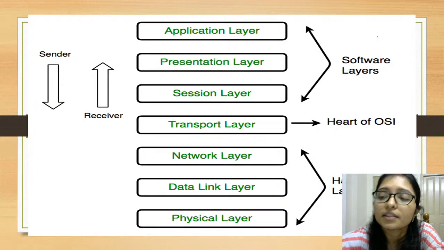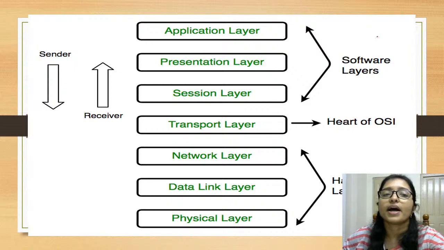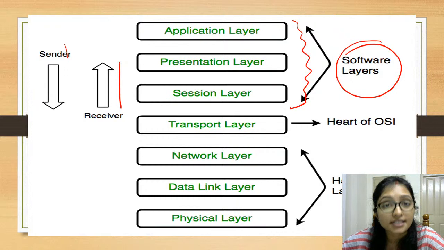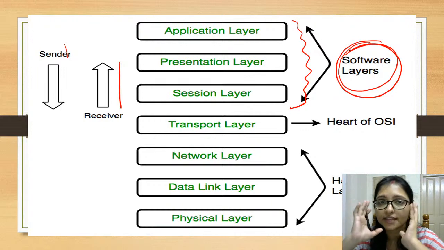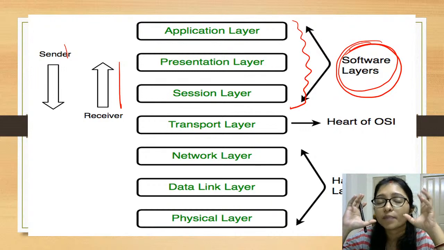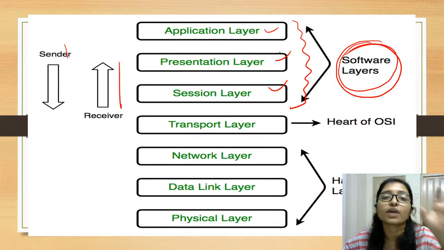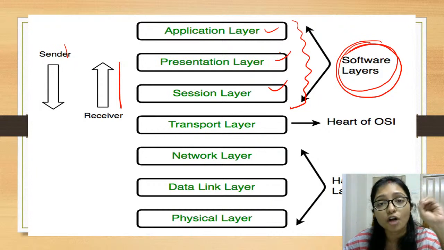You can see that this is the sender and this is the receiver. Application layer, presentation layer and session layer are the software layers. Just now I told you, these are the software layers, meaning everything goes on in the software, in the website. When you are browsing through a browser, maybe Google Chrome or Mozilla, the session layer, presentation layer and application layer are all in the browser. Or whenever you use any app, like WhatsApp, Facebook, Messenger, everything is the software layer.